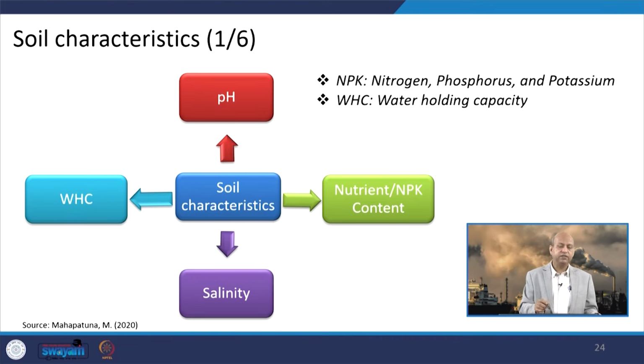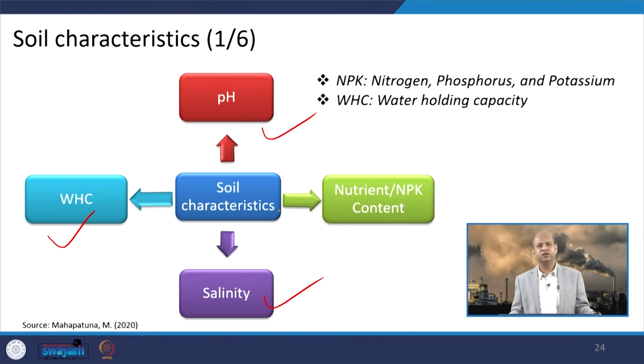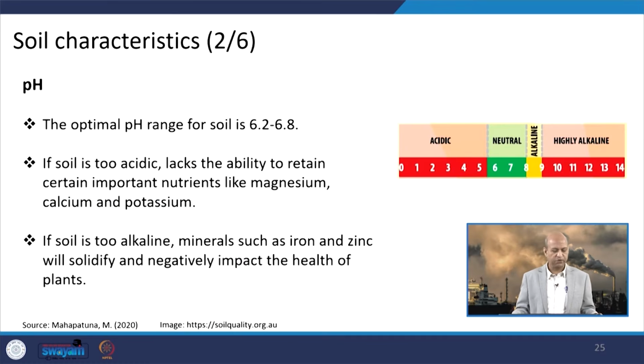Then if we see the characteristics of the soil which are important for plant growth, like pH level, water holding capacity, salinity, and nitrogen, phosphorus, potassium content, you might have heard that the Government of India is issuing soil health cards to farmers. So, if these are in proper balance, then plant growth occurs very nicely. Otherwise, if they are disturbed, then growth is reduced, okay, it is affected negatively. Because of air pollution, all these factors can be affected negatively, for example pH level.